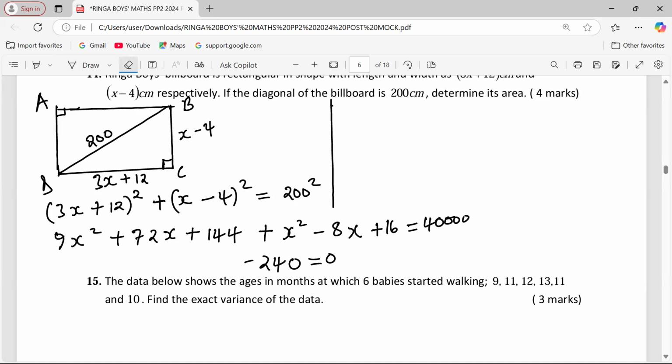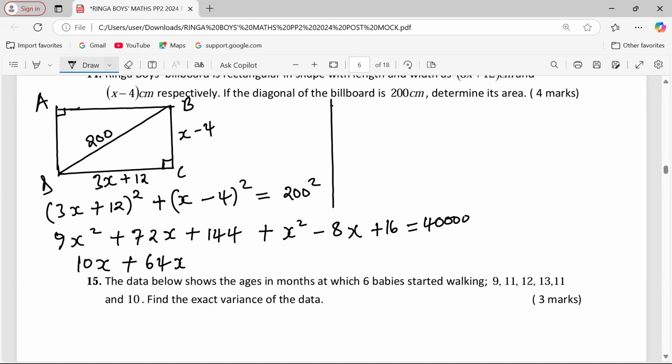Okay, let's now proceed with the grouping of terms. Grouping of terms will give us 10x squared plus 64x.